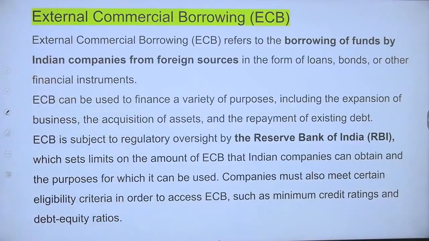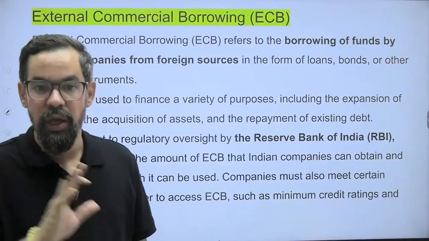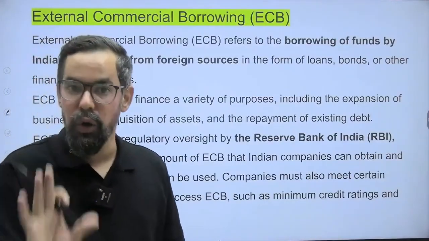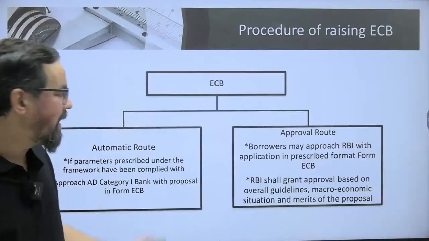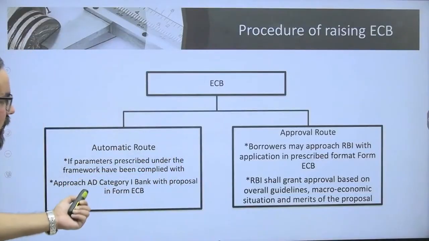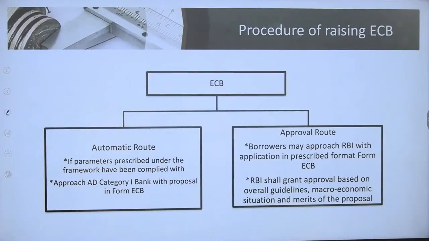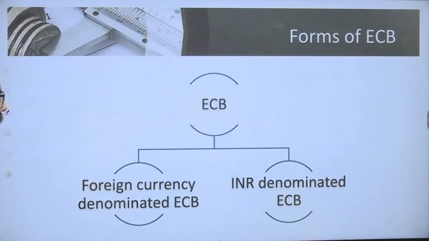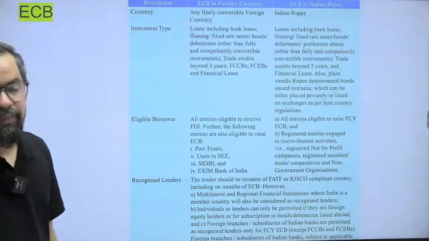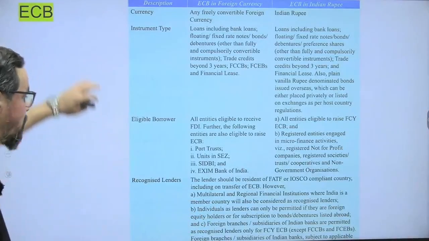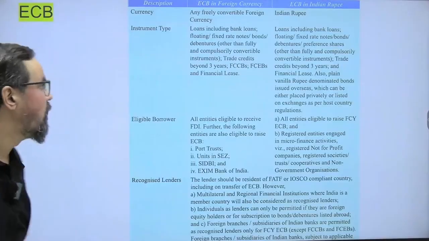ECB, this we have discussed in detail and we practiced a number of questions in Unit 5, Unit 4 of your module A. I hope you guys can easily relate to this particular one. So we will not go over these things again, which we have already discussed. That's why we were focusing more and more time on module B, that was the only reason. Like we have approval route and direct route, foreign currency ECB and INR ECB. And yesterday or the day before, we practiced a number of questions. This is something very, very important for all of you.